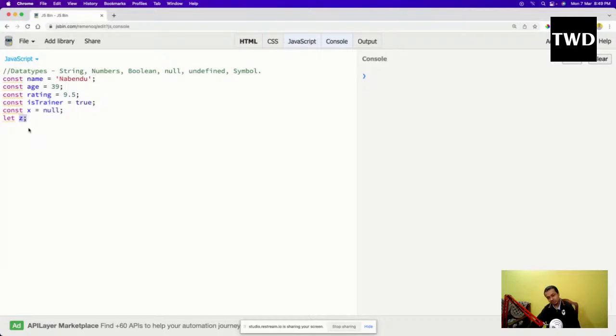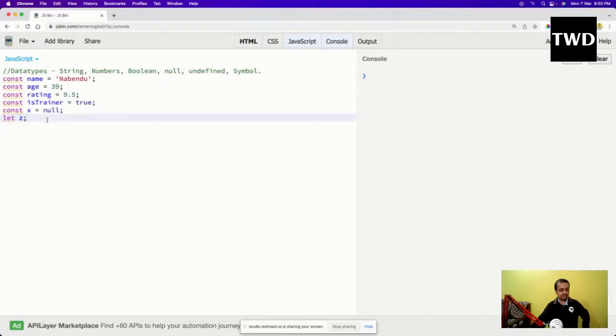If I put NA, that also means null. If I don't put anything, that also means null. So that is what null and undefined are about. Both mean empty values, but one is assigned by the user and one is assigned by the system. If I'm leaving something blank like this, okay.